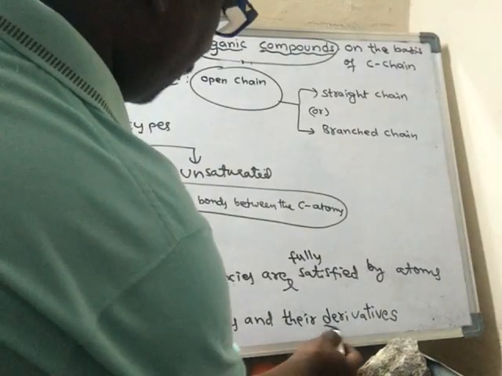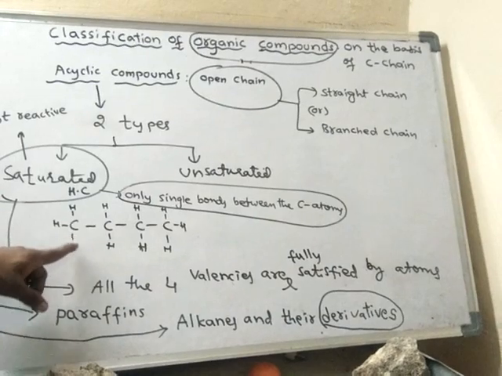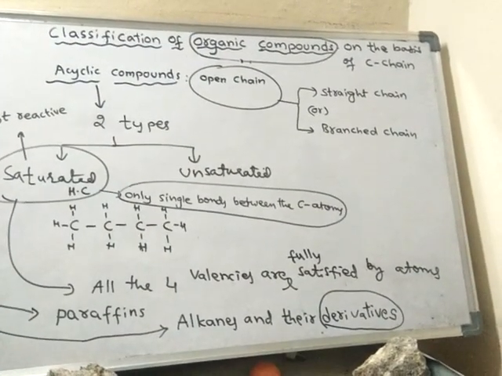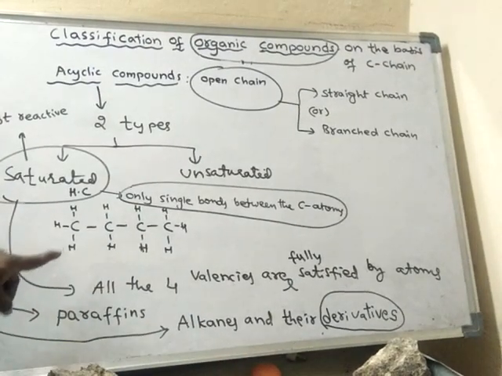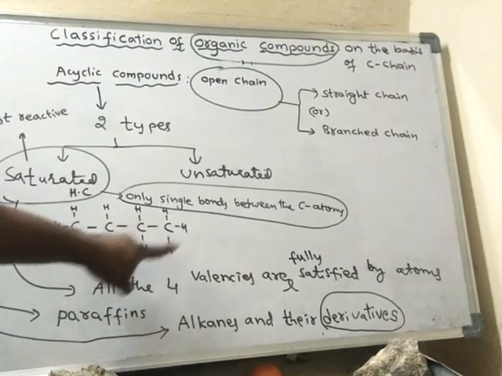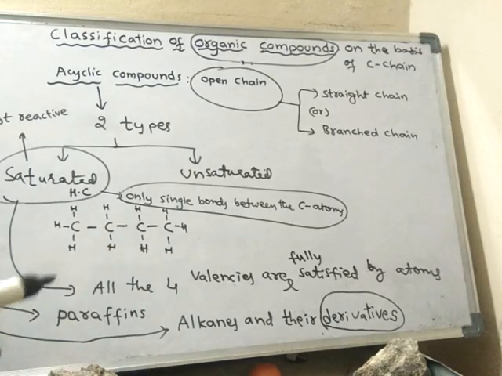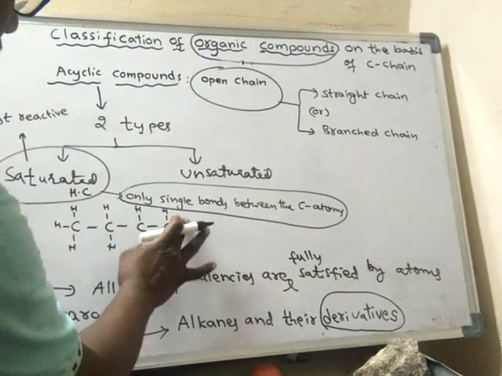Derivative, what is the meaning of derivative? For example, this is a compound. If only carbons and hydrogens are present, then this compound is said to be an alkane. Suppose one hydrogen is replaced by another atom.